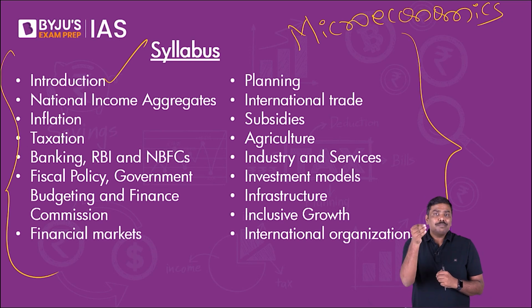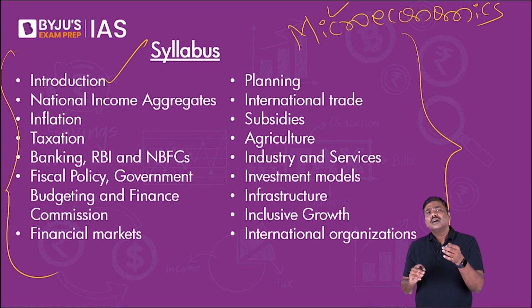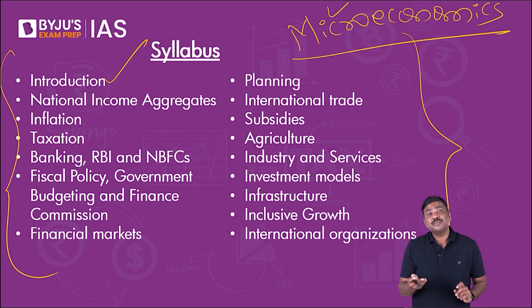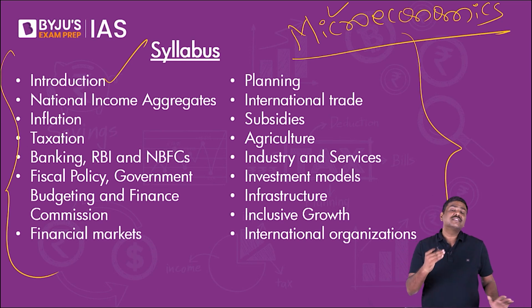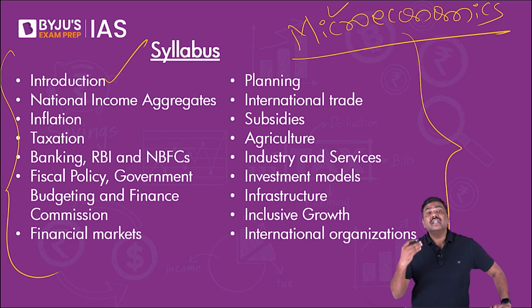For Indian economy, please understand this. UPSC doesn't ask too many questions on microeconomics, at least the pure theory part, very less is asked. But the application part, sometimes one or two questions in the prelims will come from the concept of microeconomics. For example, the law of supply and demand. What are the different types of products which are available in the market? What is a substitute good? What is an opportunity cost, etc., etc.